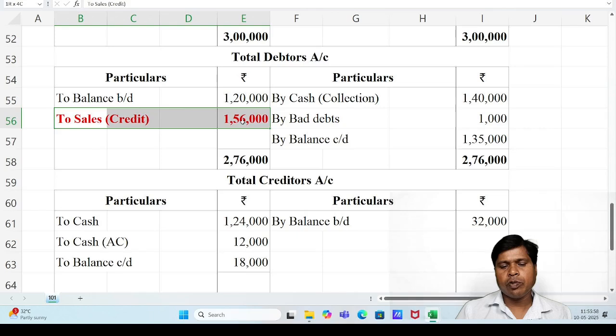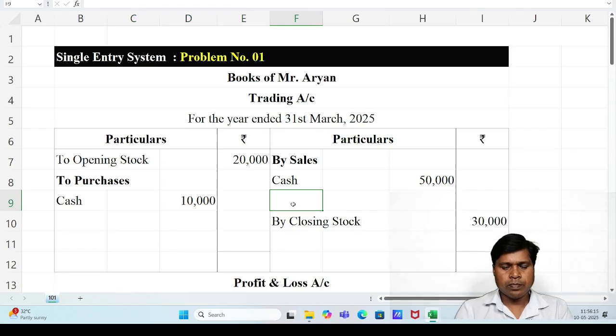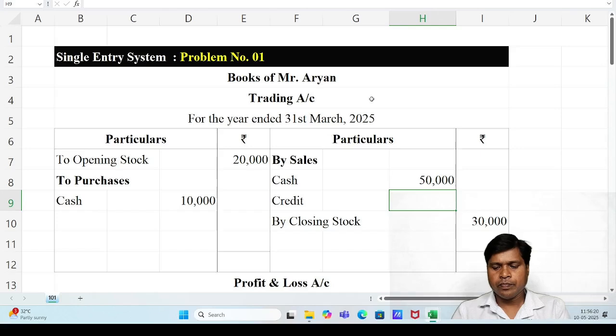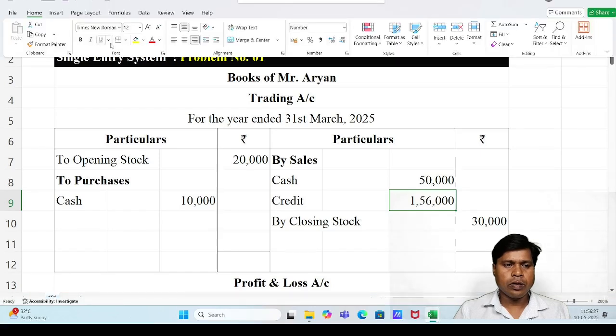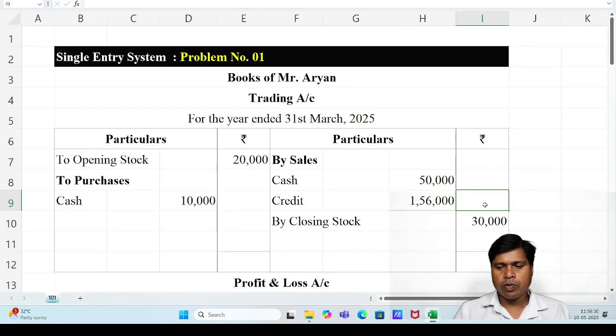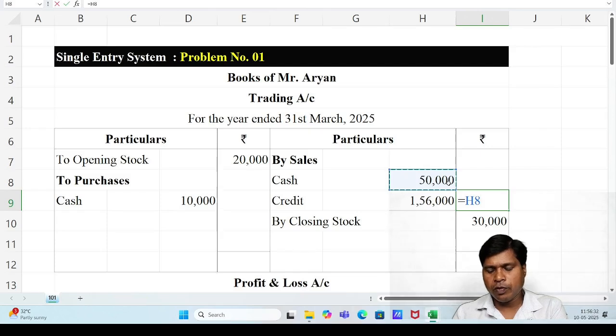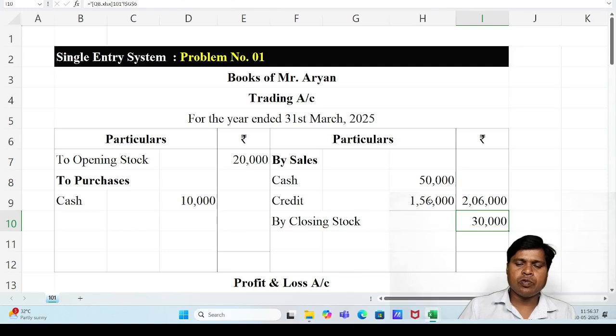Again here we have to assume suppose the sales ledger account is available, then record the second effect, then close the sales ledger account, then the final effect goes to trading account credit side. 1,56,000, and now we can take total of total sales: 50,000 plus 1,56,000. Total sales 2,06,000.